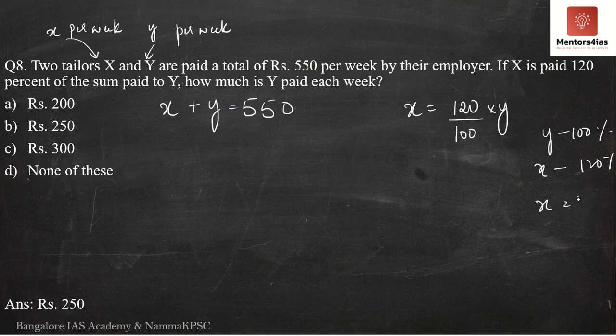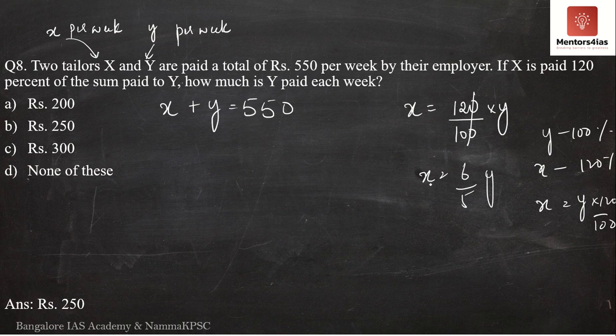Then what is x? x is nothing but y into 120 divided by 100. Therefore, x is nothing but 120 divided by 100, that is 6 by 5; the zeros cancel, 2 6s are 12, 2 5s are 10, so x is 6 by 5 y.